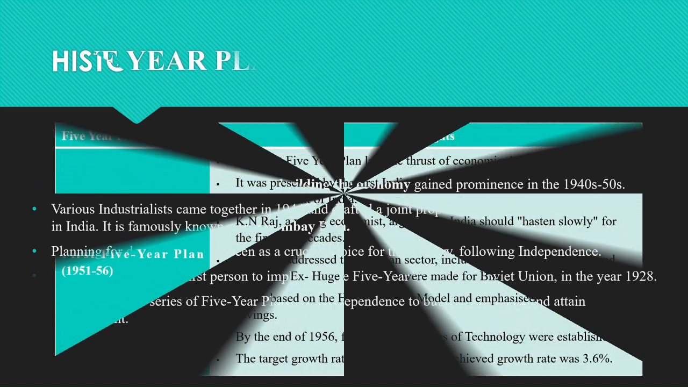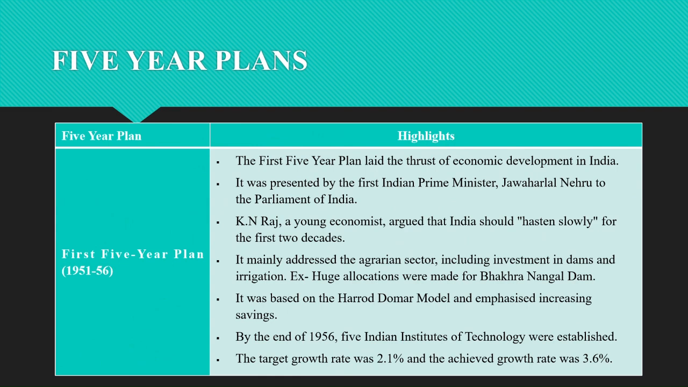So why do we need the 5-year plan? Why does India need the 5-year plan and what is the concept behind it? The idea of the 5-year plan is very simple, which is that the government of India should prepare a document with all its income and expenditure for 5 years.